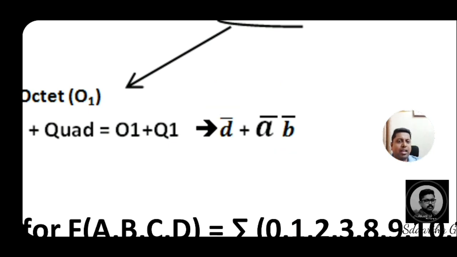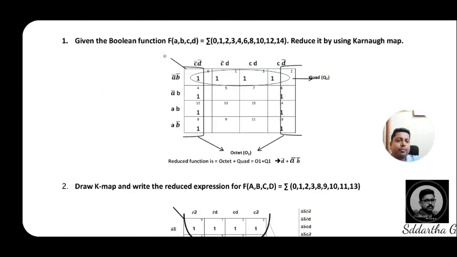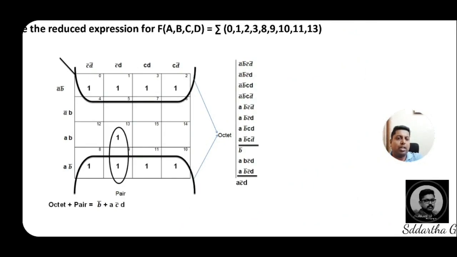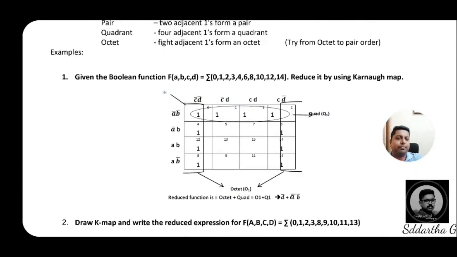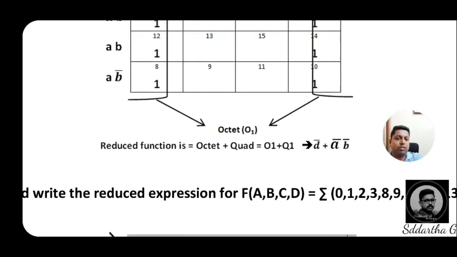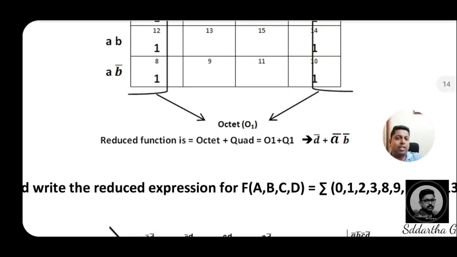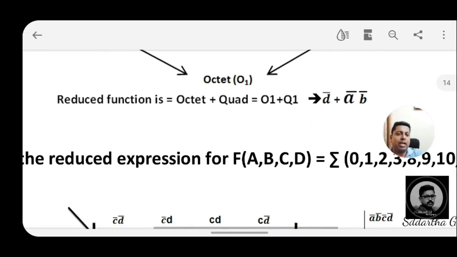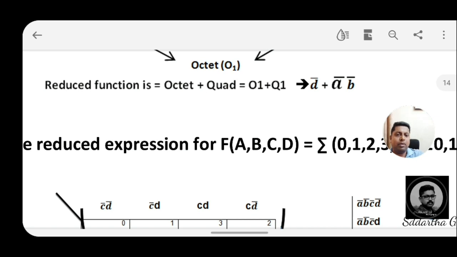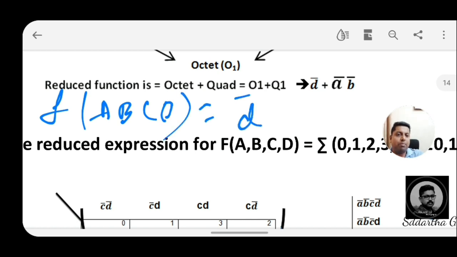But finally, see here, if you are getting two answers like this, that will not finish. Now you have to write the answer in this form, that is F of A B C D equals D bar plus A bar B bar. This is the final answer.